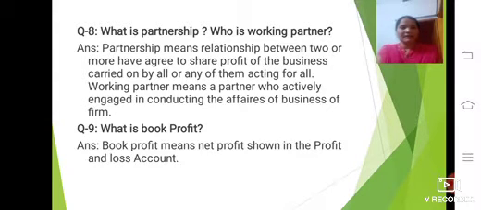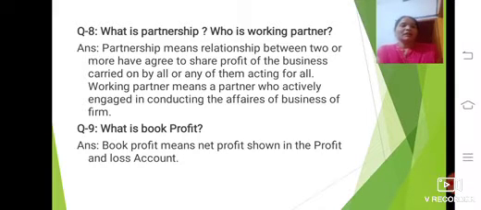Who is a working partner? Everyone knows that, but here the answer is like this: partnership means the relationship between two or more persons who have agreed to share the profit of a business carried on by all or any of them acting for all. If all the partners are working, or some of the partners are working on behalf of all the partners, that we can call a partner. The relationship and agreement between the partners is very important here.